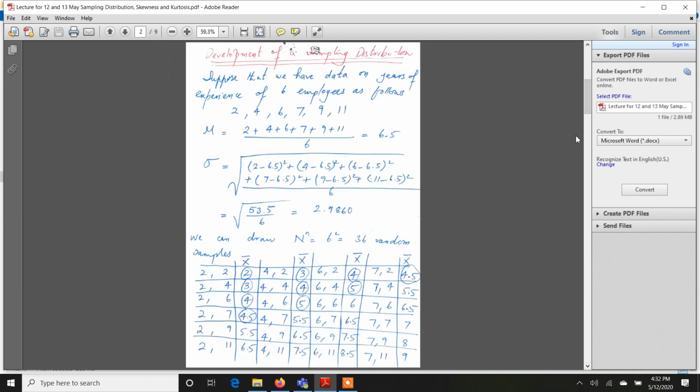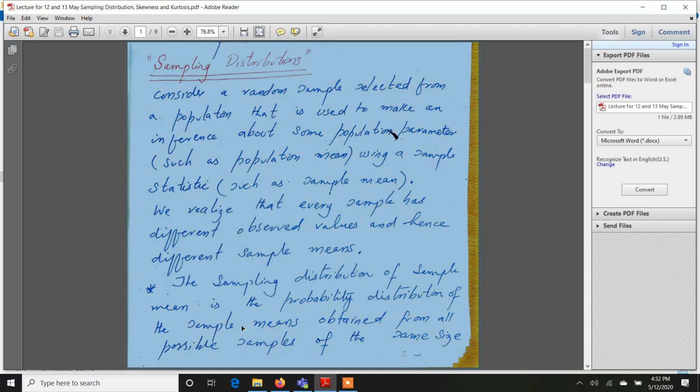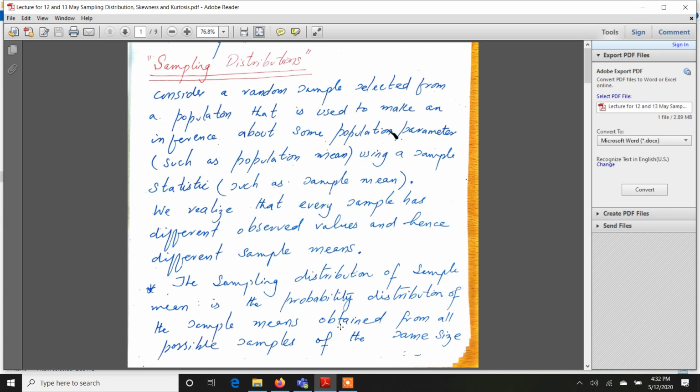So what does that mean? This means that we need to know the pattern, or the sampling distribution, of the sample mean or any statistic. Let me read this definition once and then I will give you another interpretation. The sampling distribution of sample mean is the probability distribution of the sample means obtained from all the possible samples of the same size.